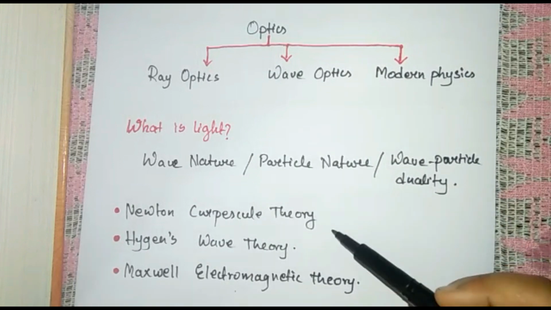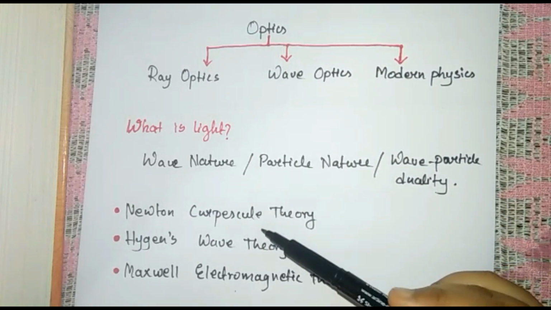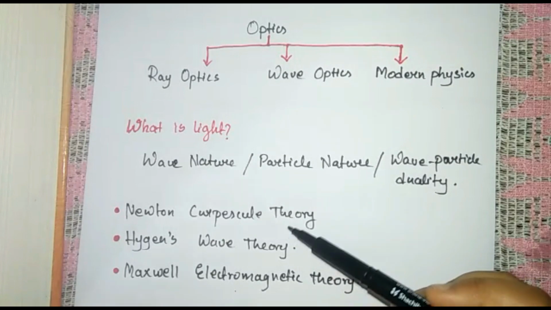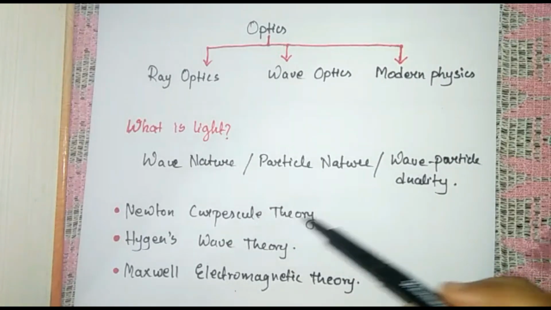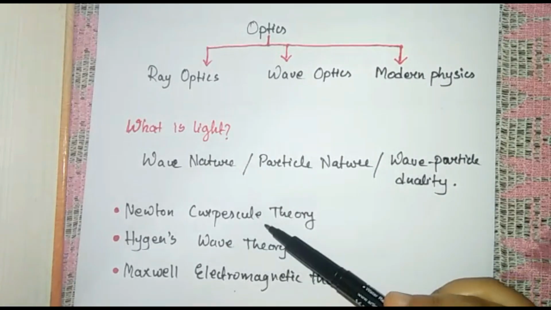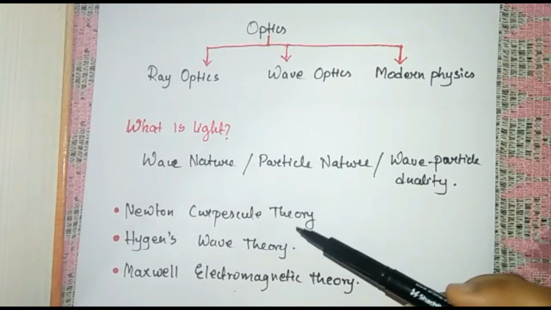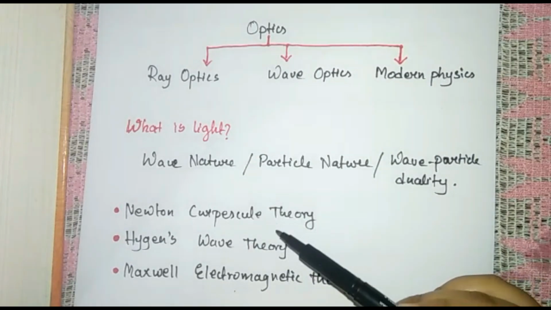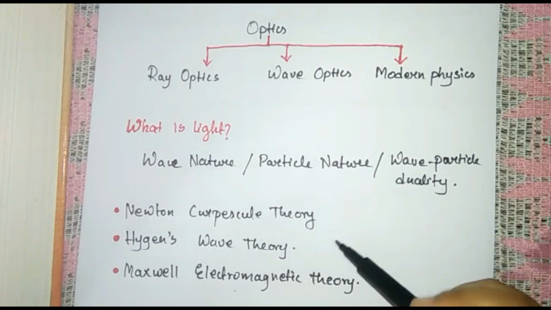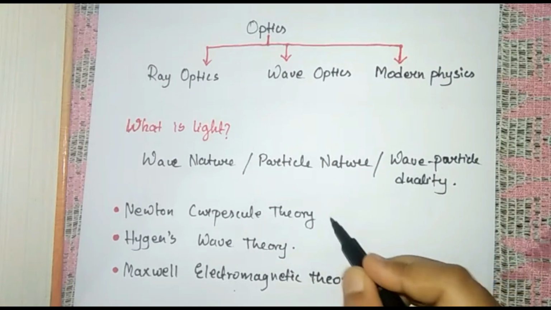The first theory was given by Newton, and it was named the Newton corpuscle theory. Why is it named corpuscle? Because Newton said that light always travels in the form of corpuscles, but his theory was proved wrong.